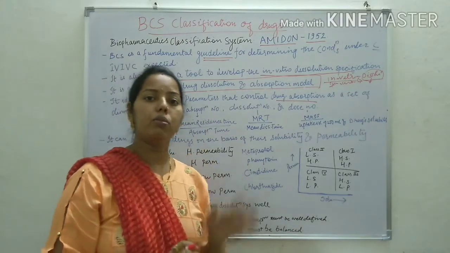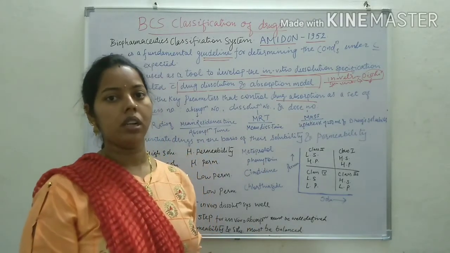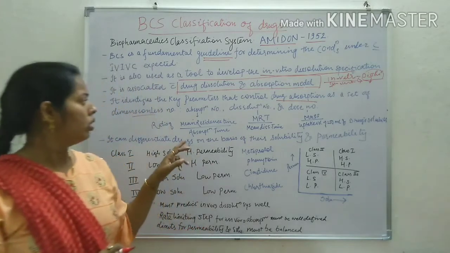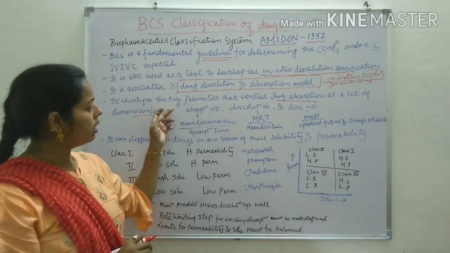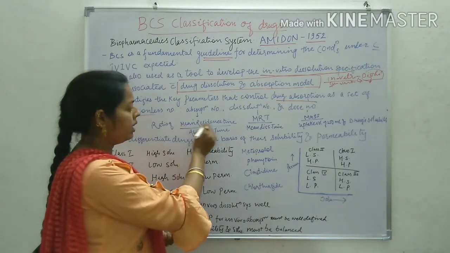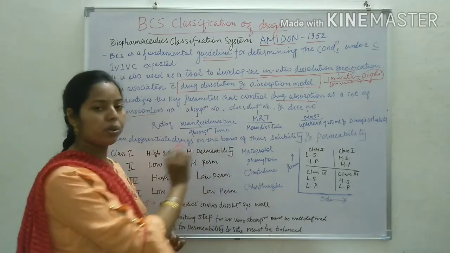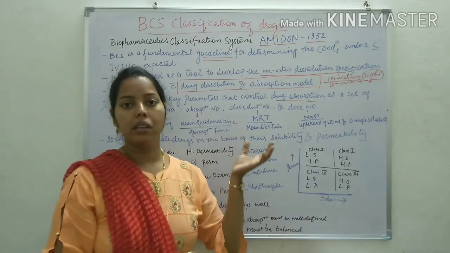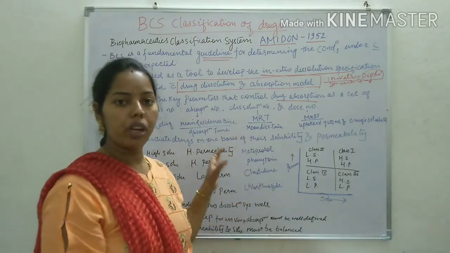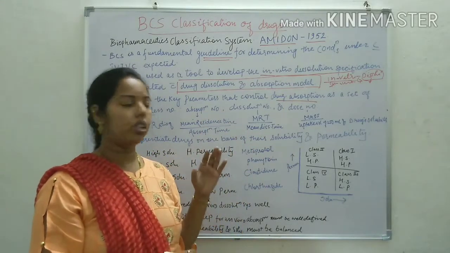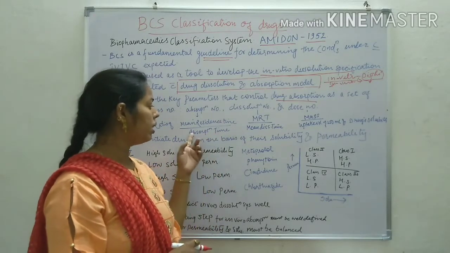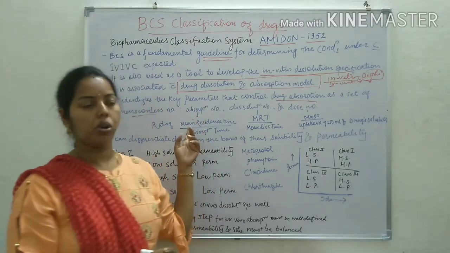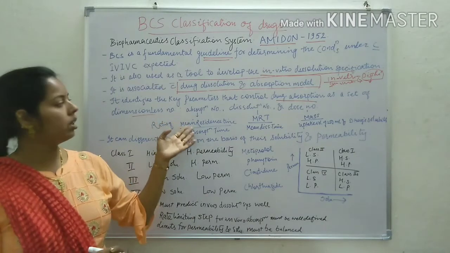So what is the absorption number, dissolution number and dose number? The absorption number is the ratio of mean residence time to absorption time. It means the residence time in the GIT. So we have to find the mean time in the GIT and its absorption time. This ratio is known as the absorption number.